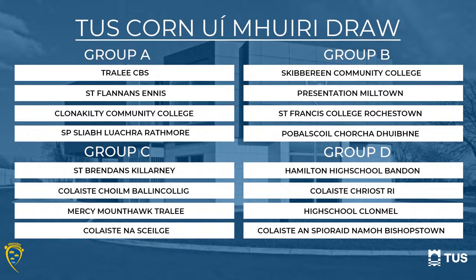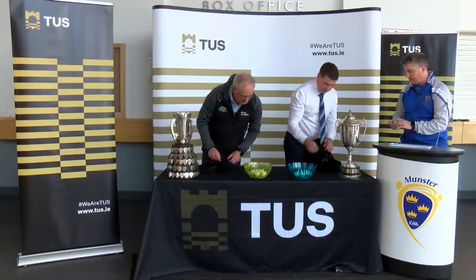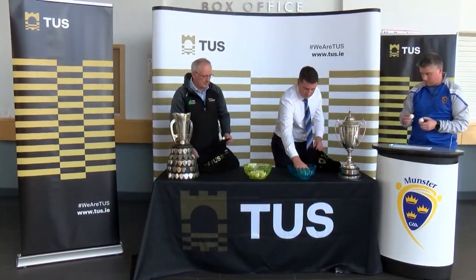So what we'll do is we'll just take numbers 15 and 16 out of the green bowl. Perfect. And they can go back into the bag. So 1, 2, 3 and 4.